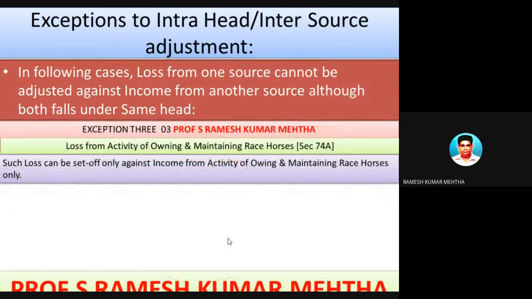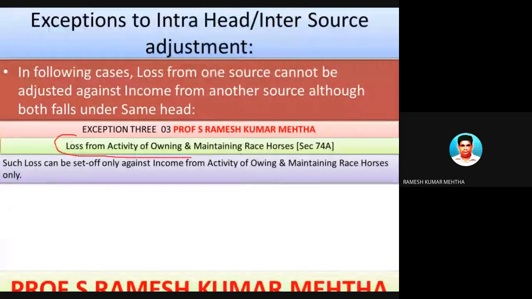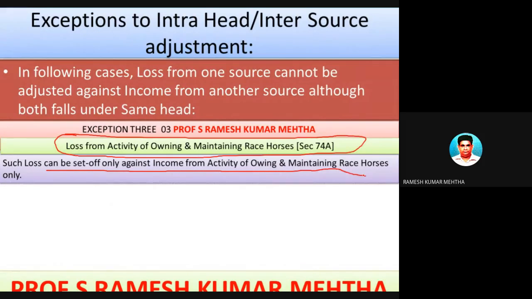Now, the third exception is loss from the activity of owning and maintaining of horse races. The loss from the activity of owning and maintaining of horse races can be set off only against income from the activity of owning and maintaining of horse races, and you can't go to any other head of income.